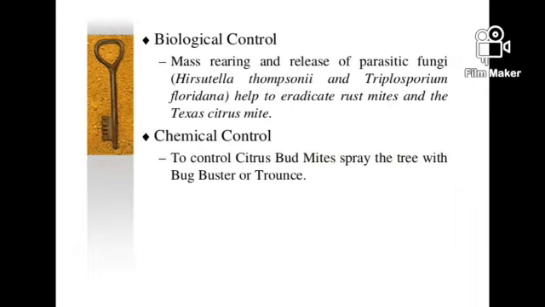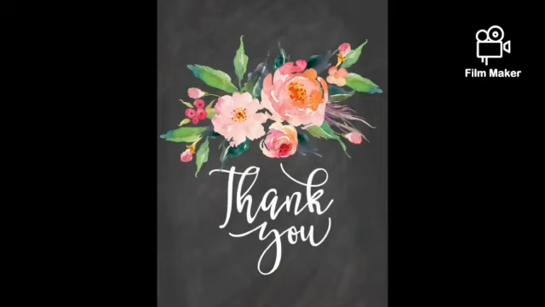Methods to control pests in your orchards. The first type of method is biological control, which includes mass rearing and release of parasitic fungi, which is a biological organism. The names of the fungi are given in the brackets. These help to eradicate rust mites and the Texas citrus mite. The second method is chemical control, which uses synthetic chemicals that can control pests with some chemical formulations. To control citrus bud mites, spray the tree with bug buster or trons.